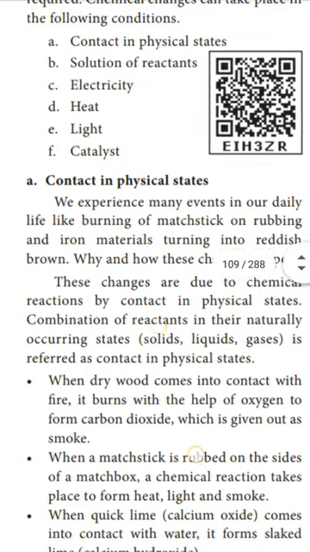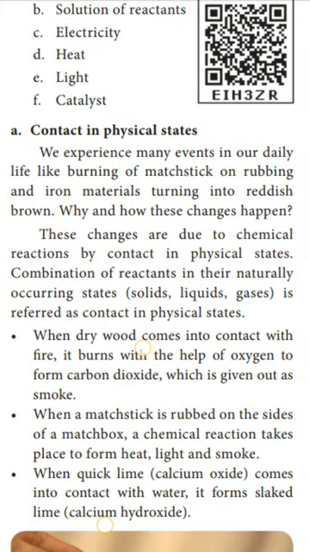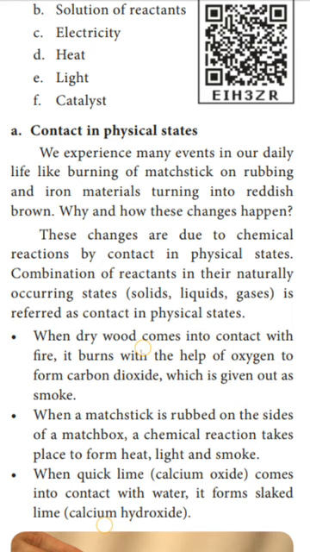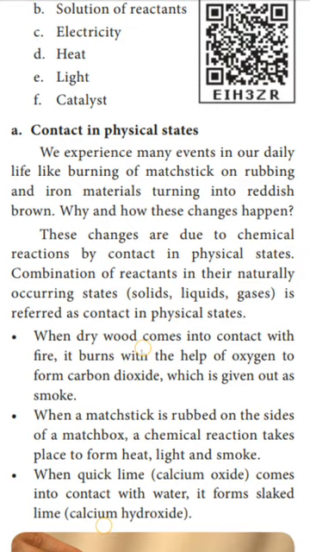Second one, when a matchstick is rubbed on the sides of a matchbox, a chemical reaction takes place to form heat, light and smoke. Here the contact is between the matchstick and the side of the matchbox. Some chemical materials are coated on the matchstick and the matchbox. The chemical materials combine, they are in contact, and they produce heat, light and smoke. So here the smoke is the new substance formed. So this is the chemical reaction.